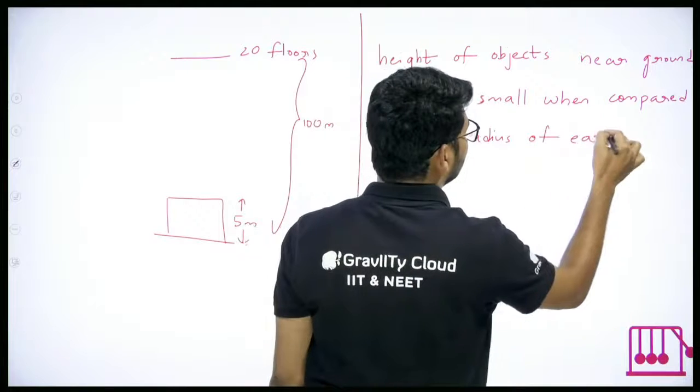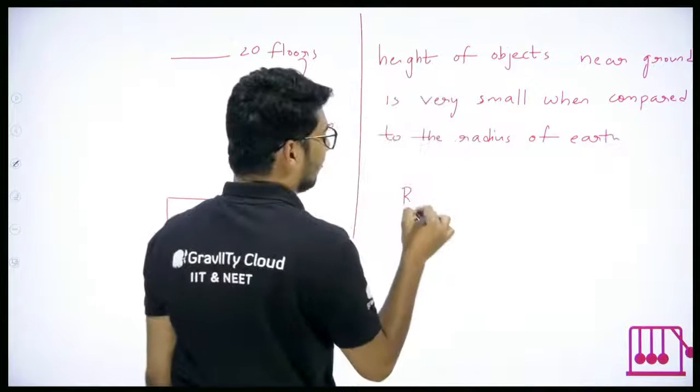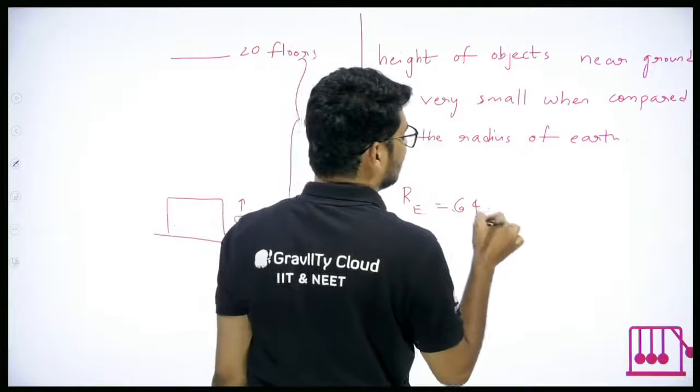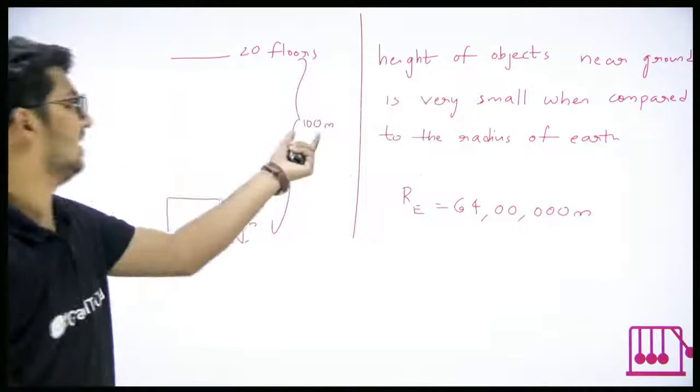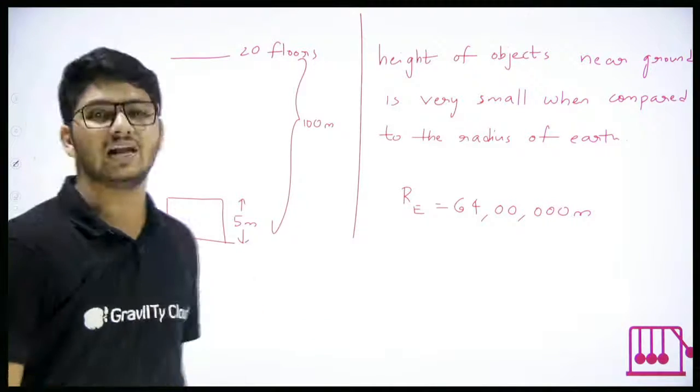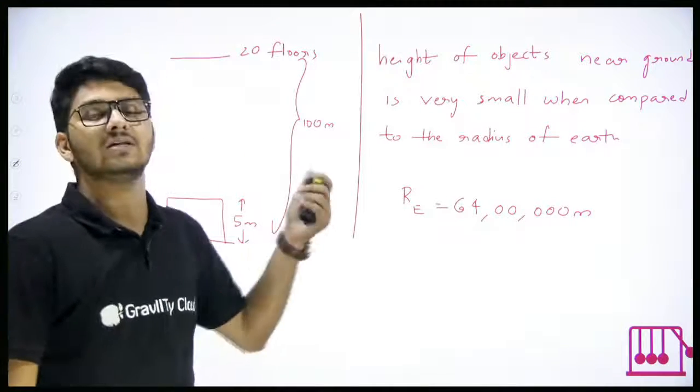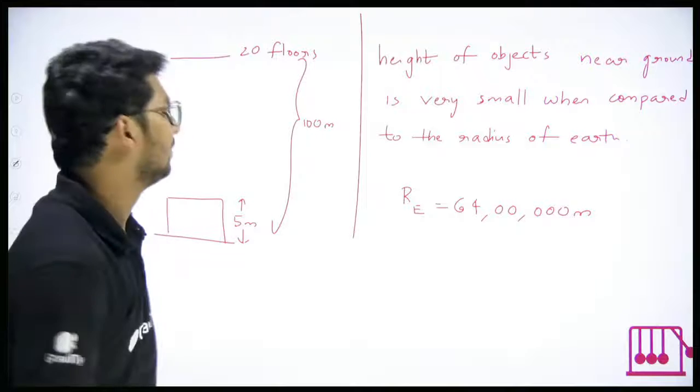Everyone agrees? See here, the radius of Earth is how much? 64 lakh meters. The height here for 20 floors is only 100 meters. Very, very small.